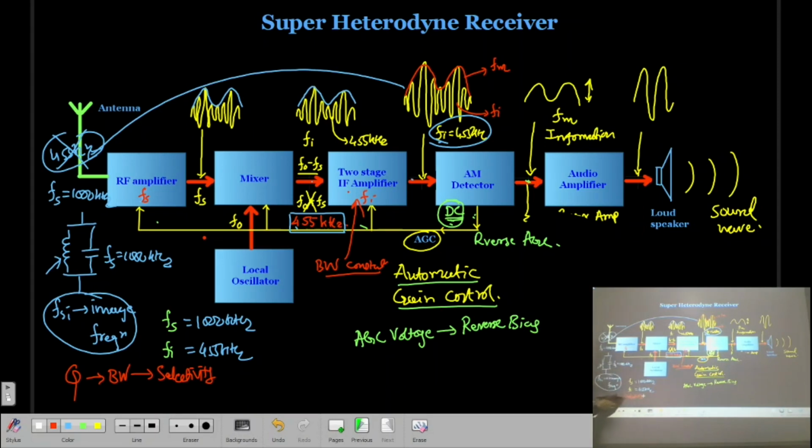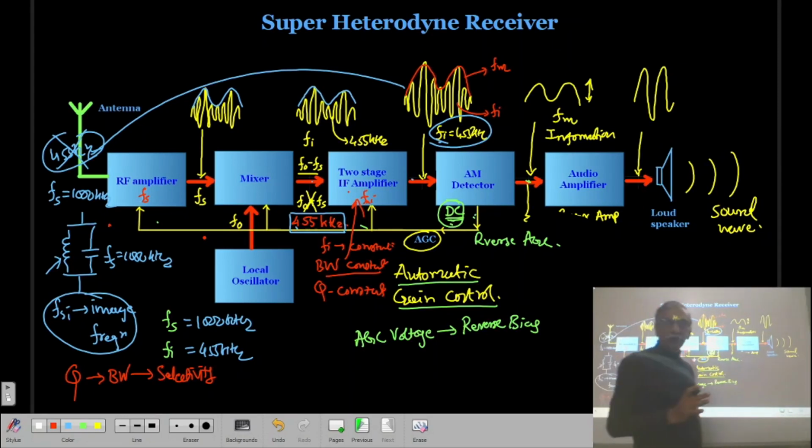But when the signal is coming at this stage, where the bandwidth is constant, the Q is also constant, because the Fi is constant.